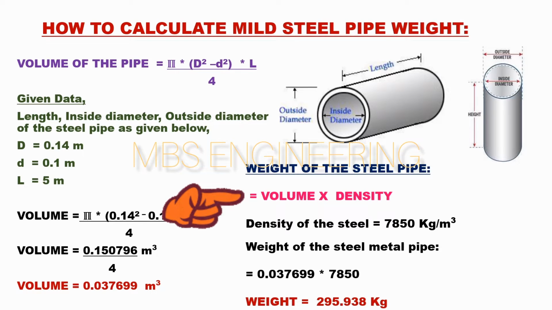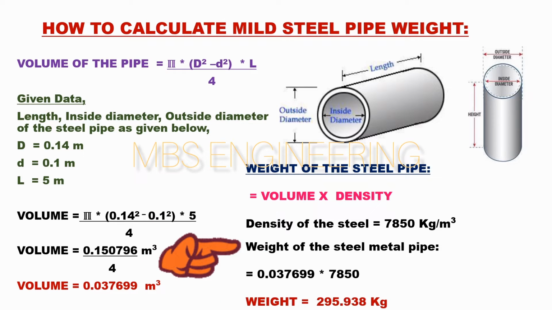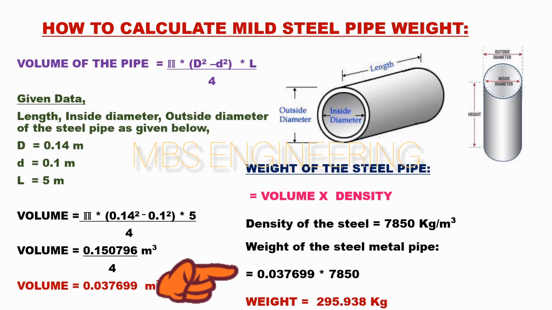Next, we learn about how to calculate the weight of the mild steel pipe. Volume is multiplied by density. The density of the mild steel is 7,850 kilograms per cubic meter. Then, the weight of the steel pipe: 0.037699 is multiplied by 7,850. The mild steel pipe has a weight of 295.938 kilograms.